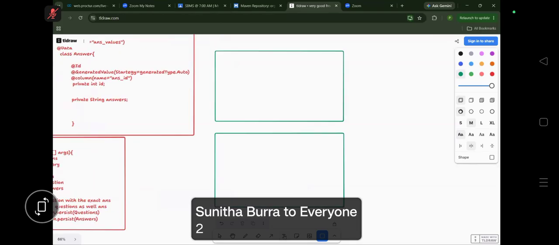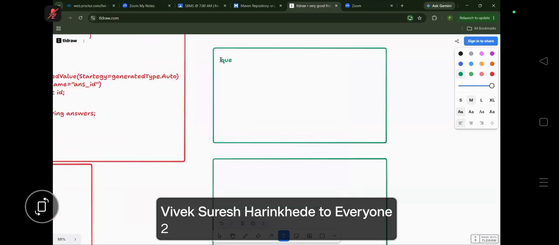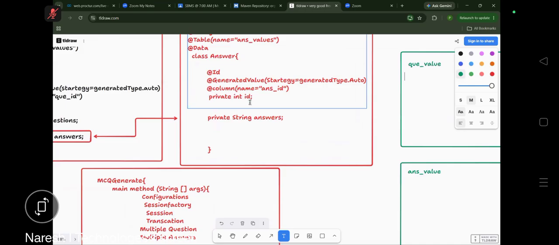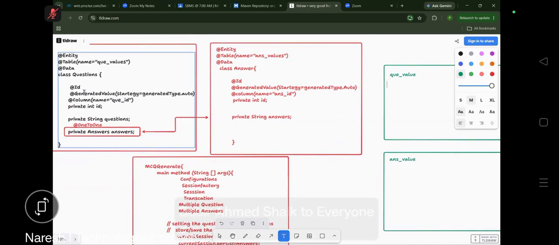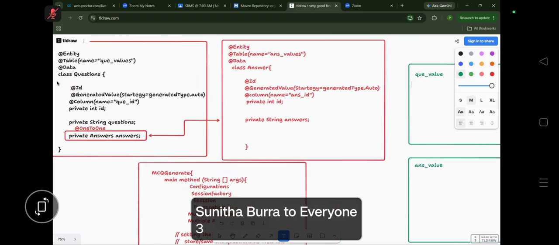Now I'm asking you, give me the answer. Right now, suppose this is the question value and this is the answer value. Now tell me, inside this question table, see this program and tell me how many columns will be created.